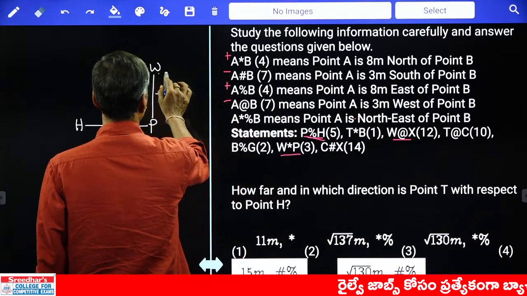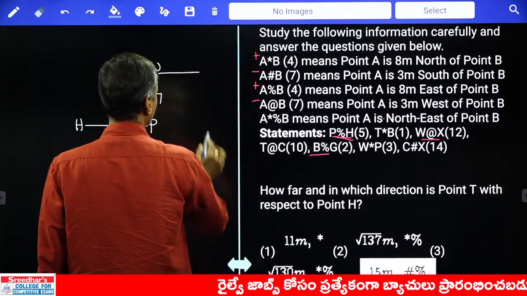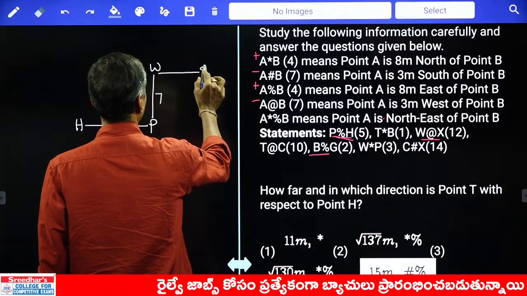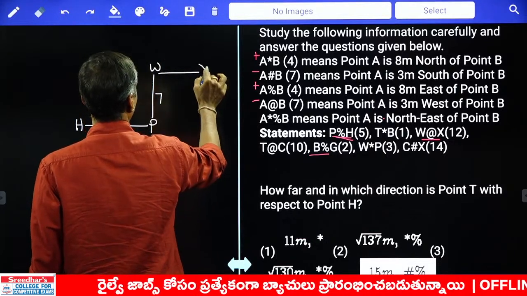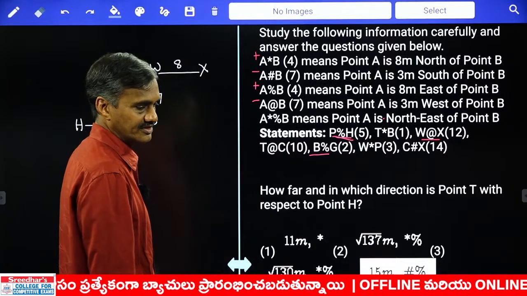Now W is to the west of X. And the distance is how much? Distance is 8. W is to the west of X. And the distance is how much? 8 meters. Is it correct? W at the rate of X.